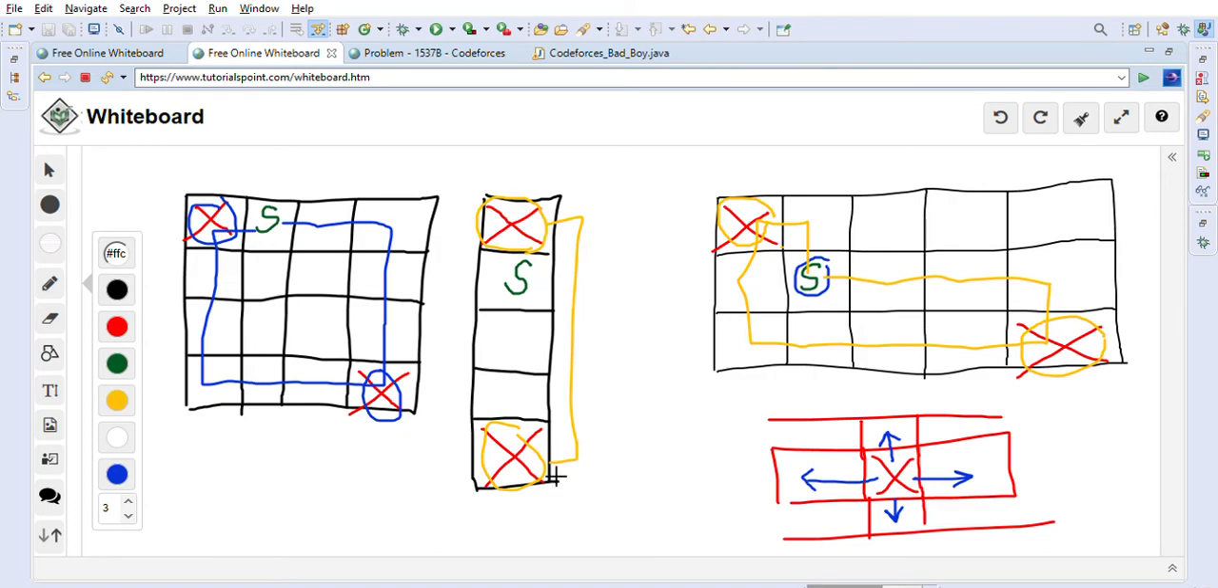So we'll always put it in the farthest position. The first position is always 1 1 by default, and the last position is n comma m. This one is 1 1, and this one is n comma m. This is where we will put the yo-yos, and this will ensure that he has to walk the maximum distance. So this is the logic to solve the Codeforces Bad Boy problem.